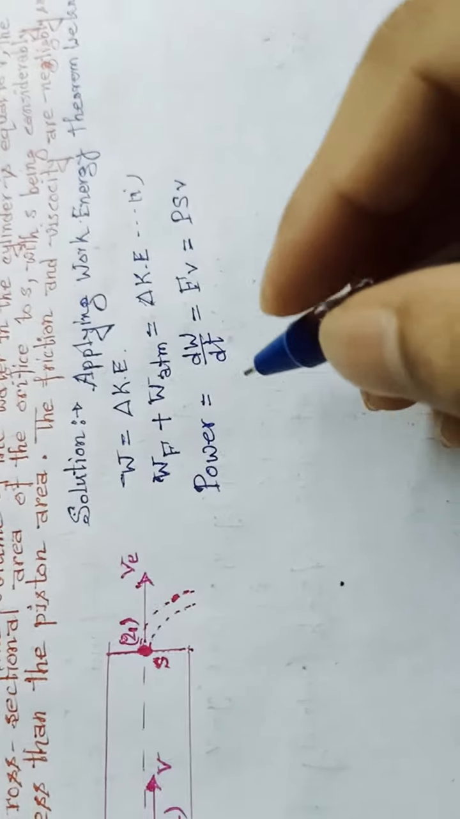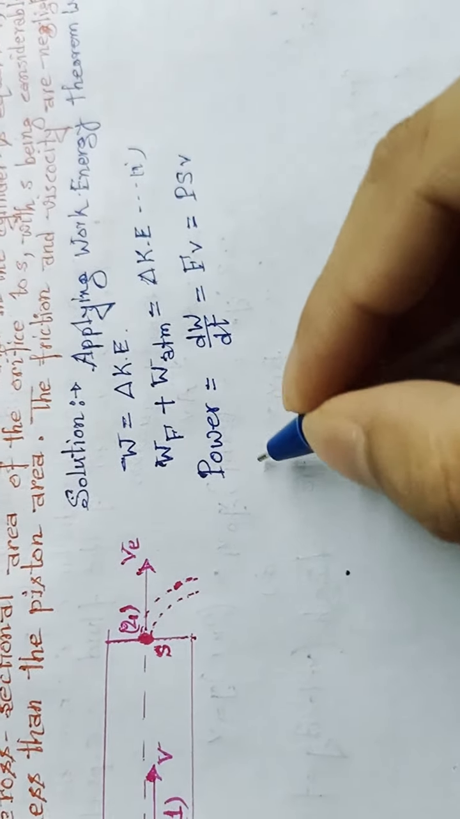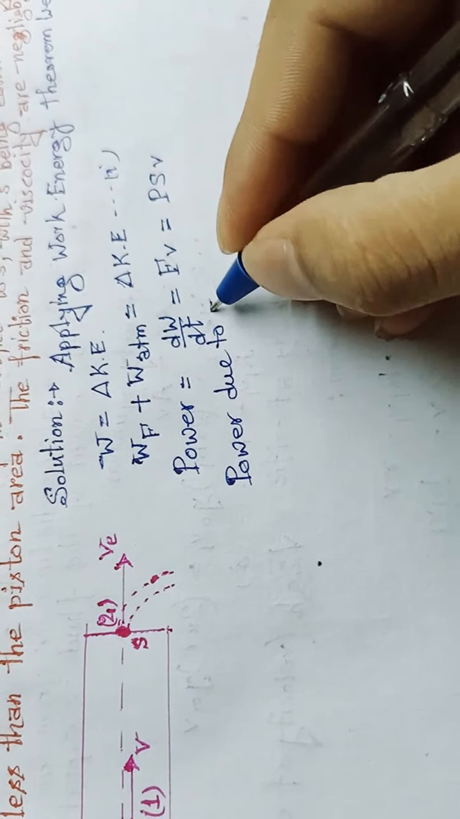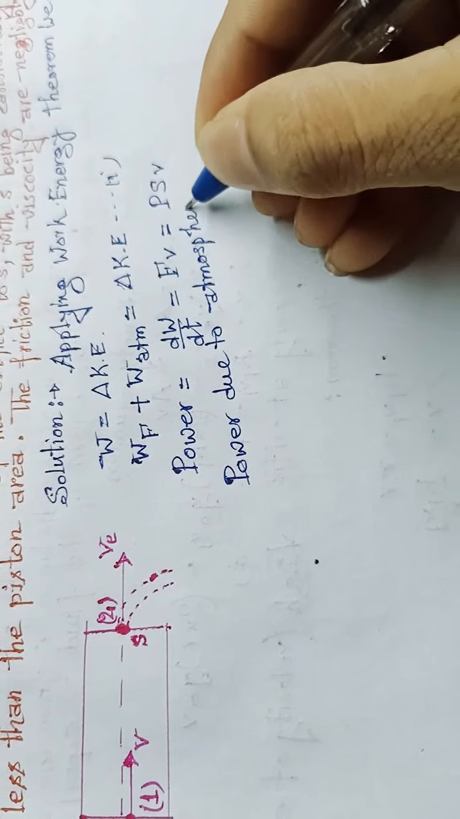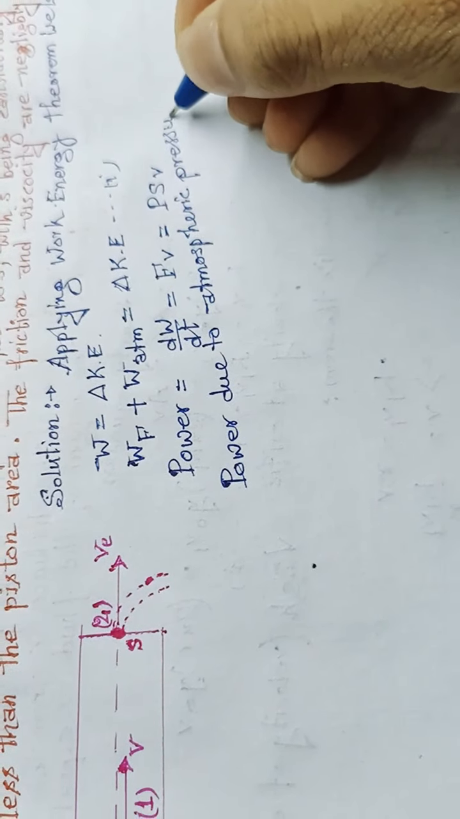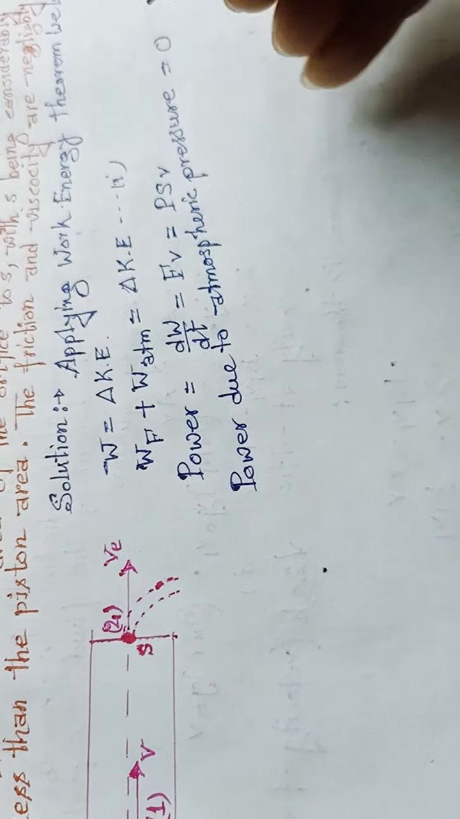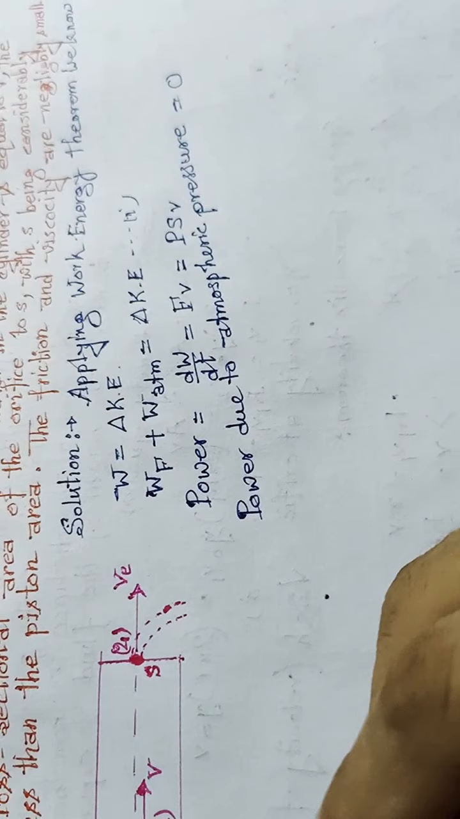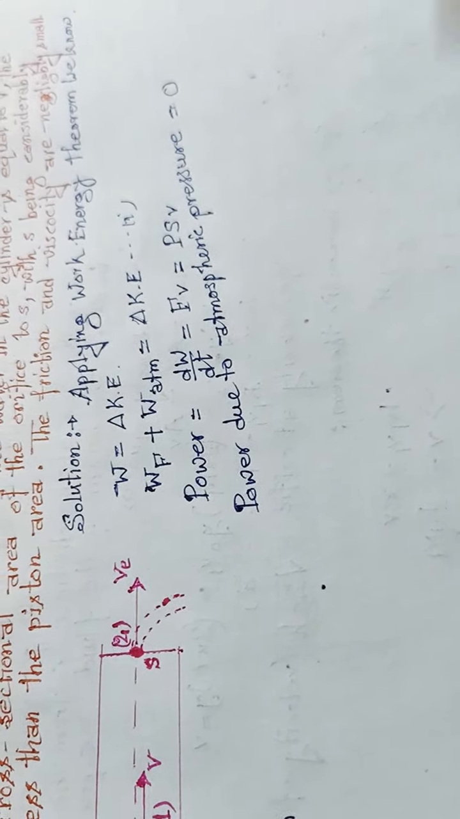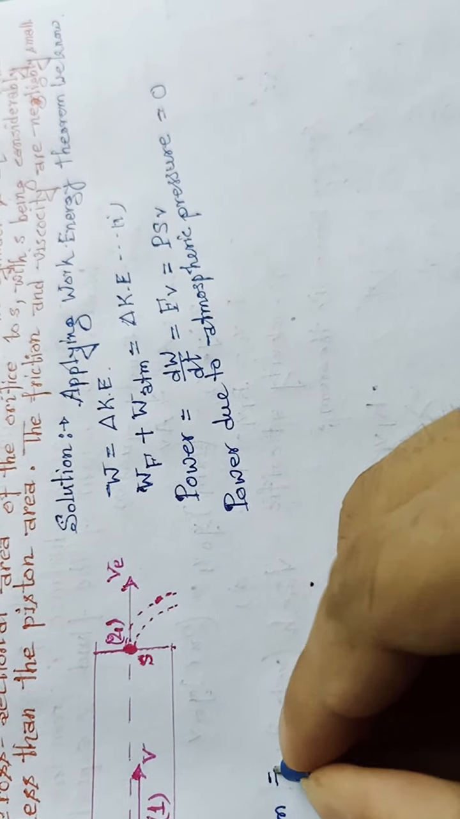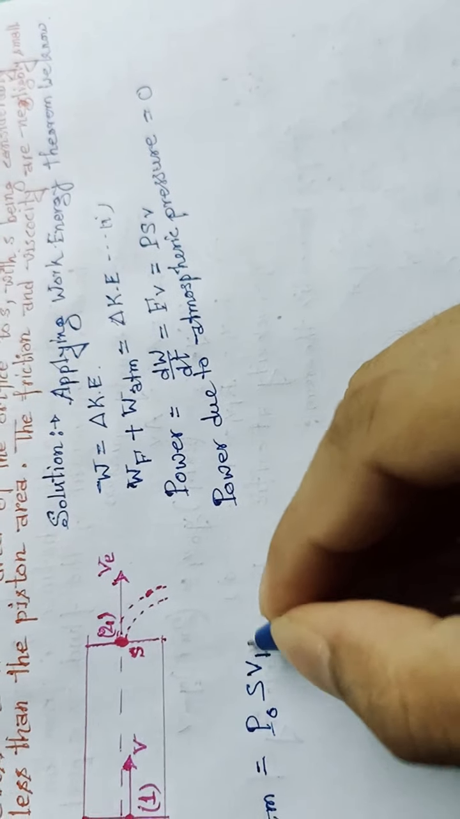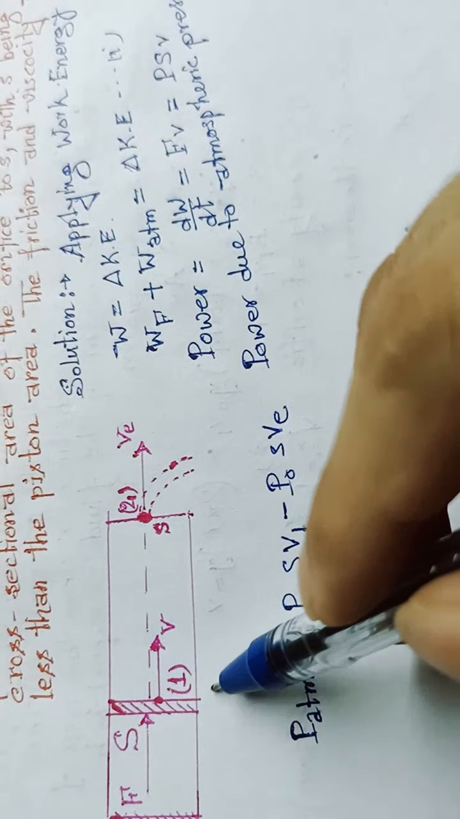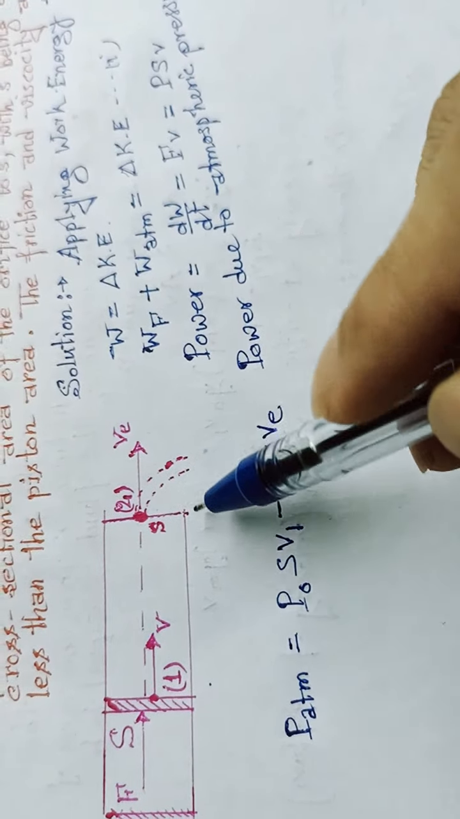Now power due to atmospheric pressure will be equal to 0, because the power due to atmosphere, P atmosphere, will be equal to P naught S V minus P naught small s VE, where V is the velocity of the piston and VE is the velocity of the fluid jet.